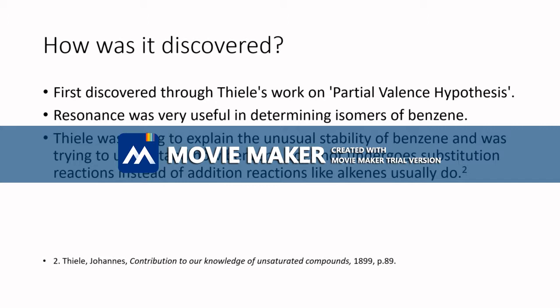The concept of resonance was discovered as a part of Fehl's partial valence hypothesis, as he was trying to explain the strange stability of benzene due to its single and double bonds. As a result of this, resonance was very useful in determining isomers of benzene. This area was researched due to benzene not acting like most alkenes and undergoing substitution reactions instead of addition reactions.